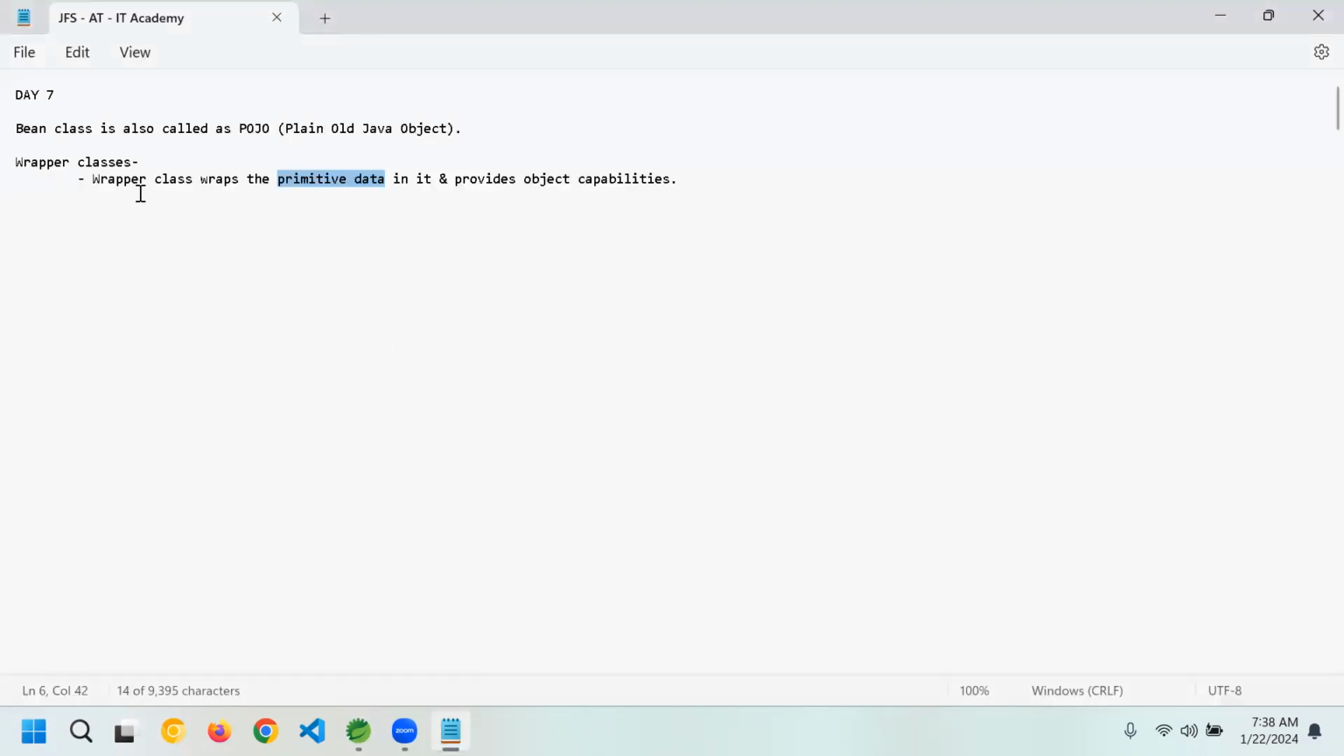So before we go along with the wrapper classes, we learn something related to objects. Now you understand wrapper classes wrap the primitive data and provide object capabilities. Then what is an object? What is an object and what are an object's capabilities? What is an object, guys?